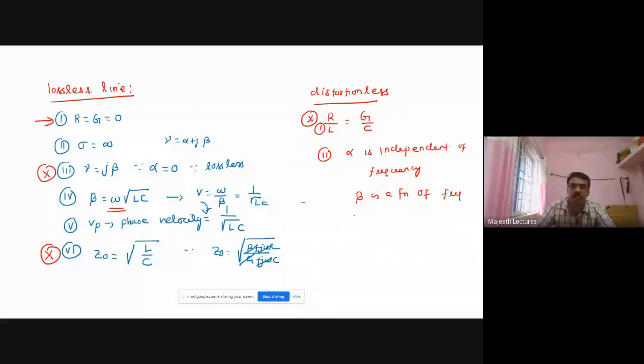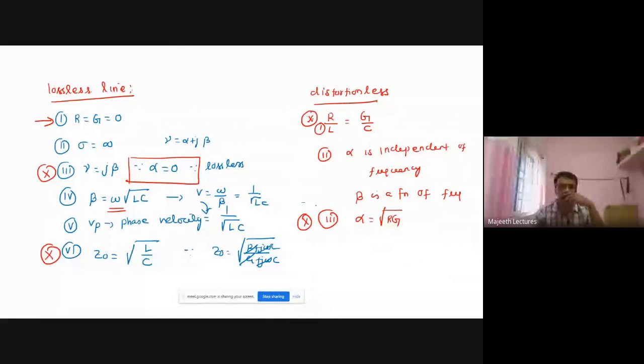This parameter we must know. Third one is alpha is equal to root RG. This is a very important parameter. Whereas for a lossless line, alpha is 0. Whereas in a distortionless line, alpha is equal to root RG.